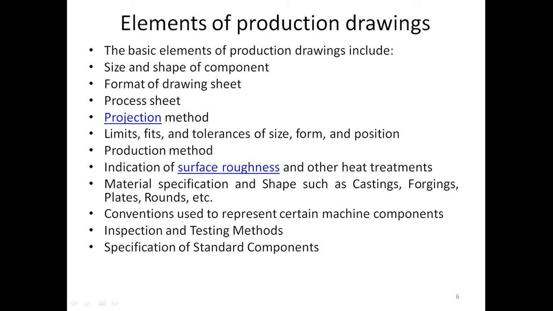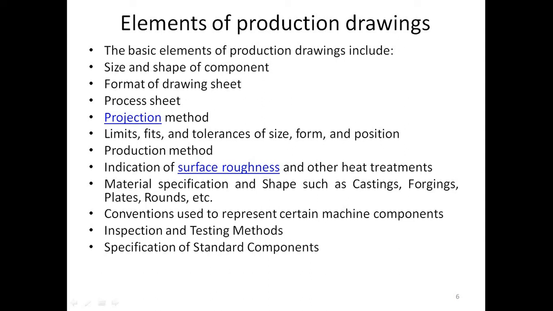Material specifications must be there. Shape must be there, that is casting shape or forging shape, or a plate shape or round shape. You have to mention it, because if the shape is critical, it is not possible with the help of other techniques, so it goes with the casting process. Such type of indication must be on the drawing.